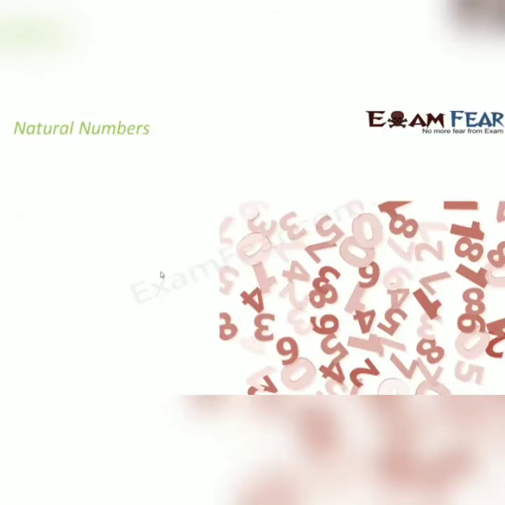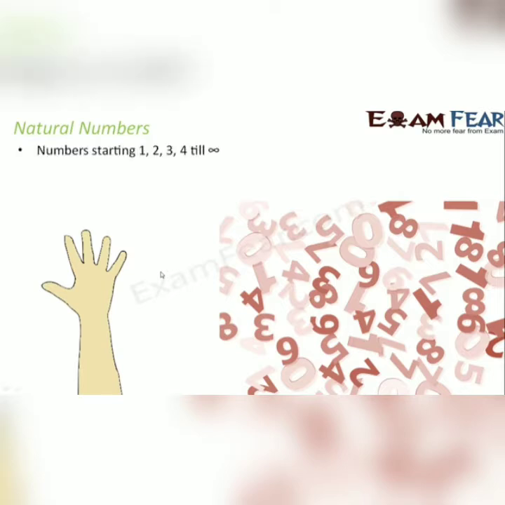Numbers. The first numbers which naturally come to us are nothing but the natural numbers. So the numbers starting from 1 to infinity, 1, 2, 3, 4, 5, 6, and so on till infinity, are all natural numbers. Why are they natural numbers? Because they come very much naturally to us. If you ask a small kid, maybe aged 2 or 3, to count, how does he start counting? He starts with 1, 2, 3, 4, and so on.